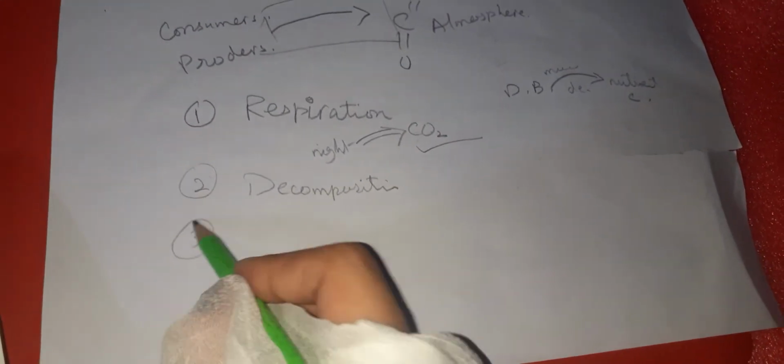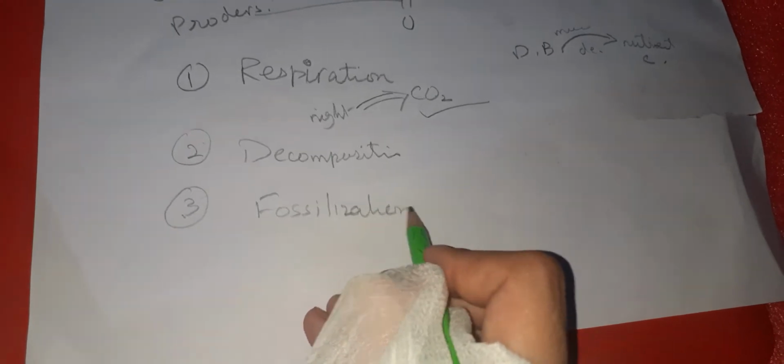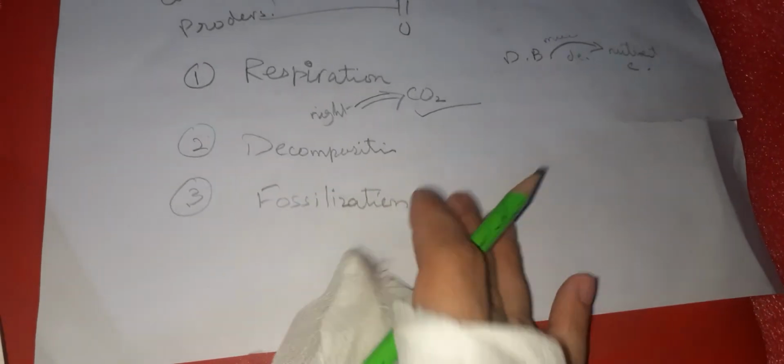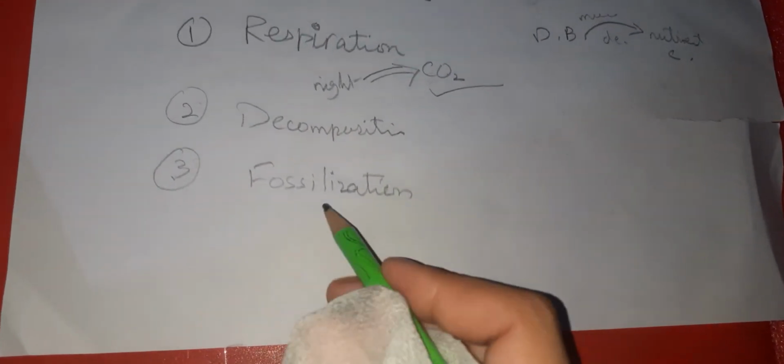The third way how carbon is given off to the atmosphere is by a process known as fossilization. Fossilization is a process where the plant and animal bodies are preserved.